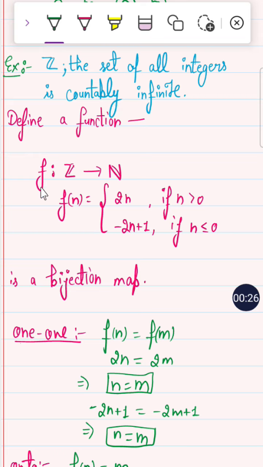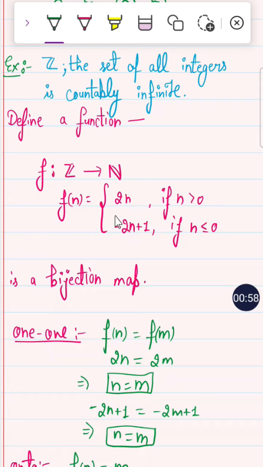Okay. Now let us define how to say that Z is a countably infinite set. We always say that if there exists a bijection map, then we say that it is a countable set. So now define a map f from Z to N, the natural numbers, right? So f of n is equal to 2n if n is greater than 0, and if n is less than or equal to 0, then it is minus 2n plus 1. It is well defined.